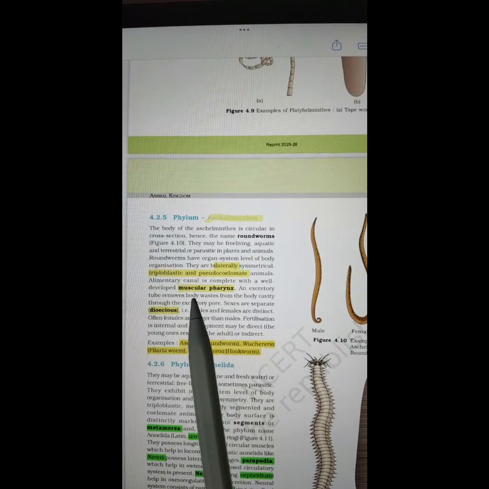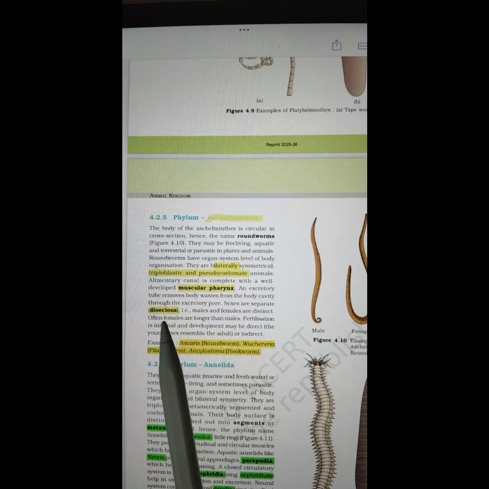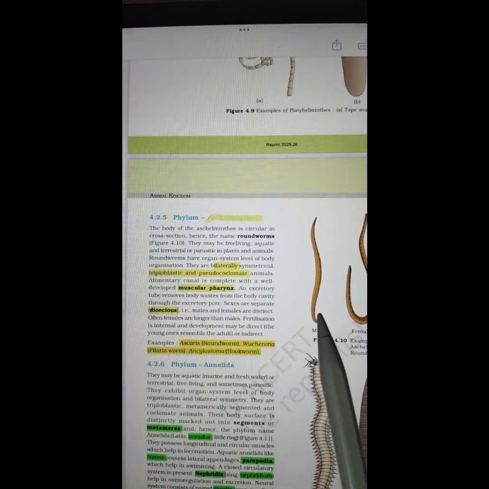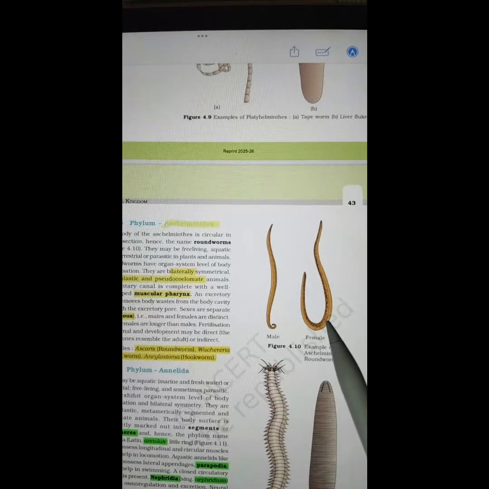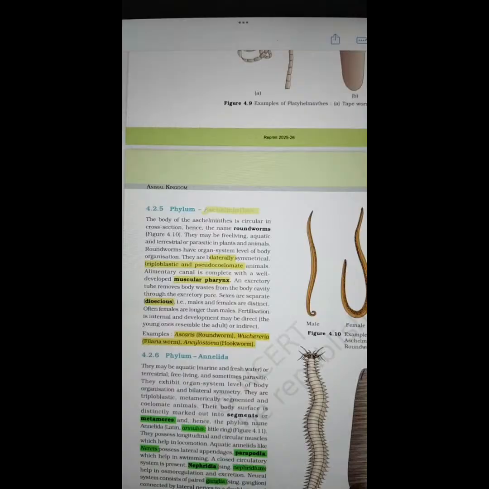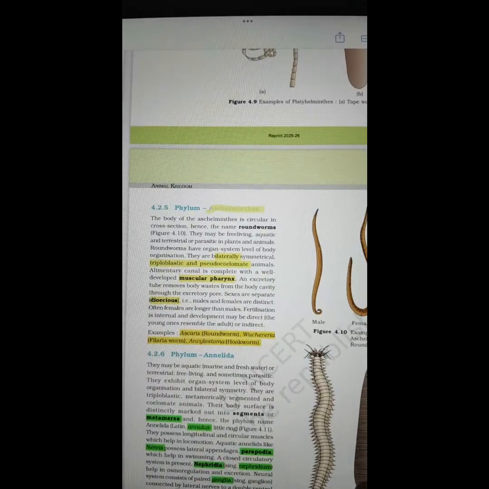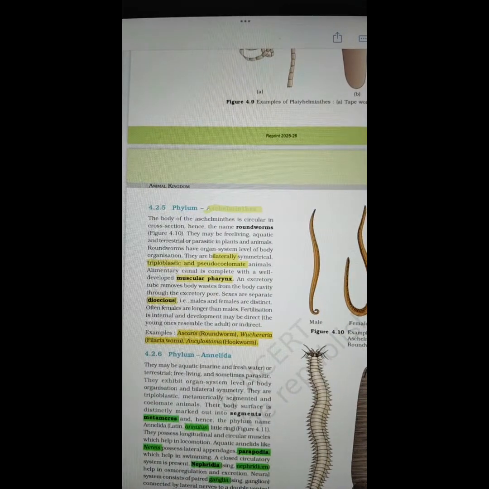Pharynx is muscular because it contains muscles. Males and females are distinct. The males are generally shorter and the cloacal end is curved, whereas the females are longer. This is one of the important things you can notice in Ascaris lumbricoides. Ascaris is the genus name and lumbricoides is the species name.